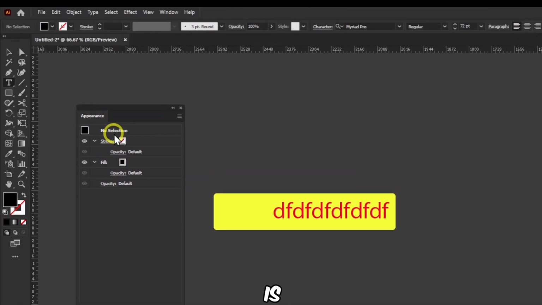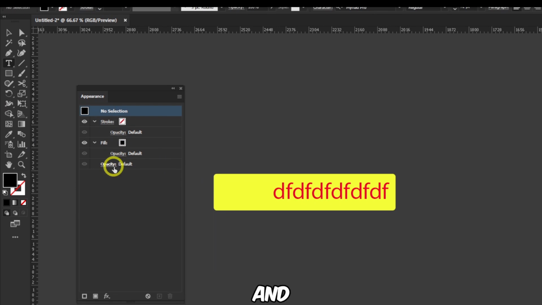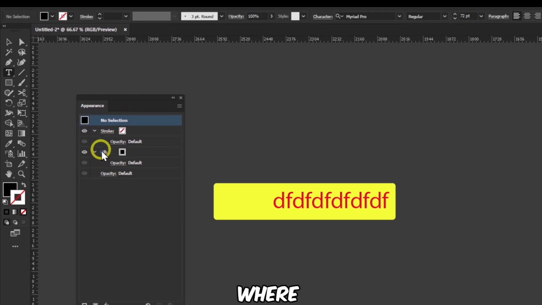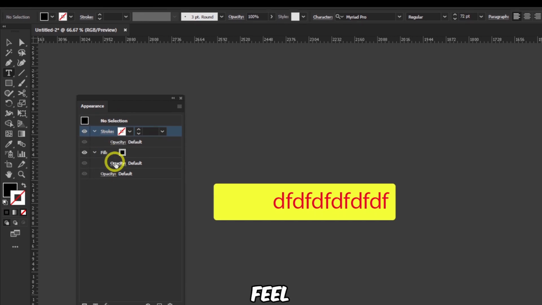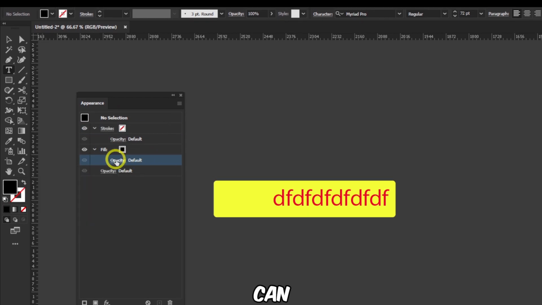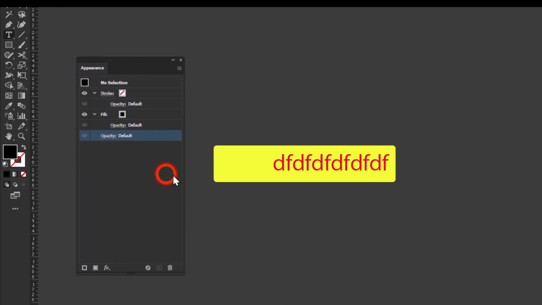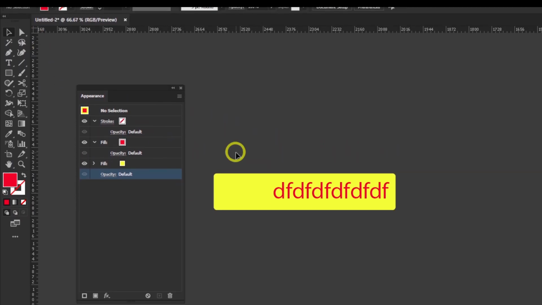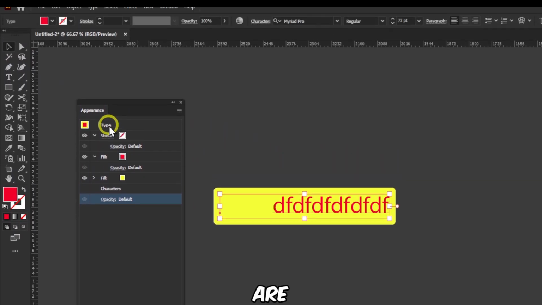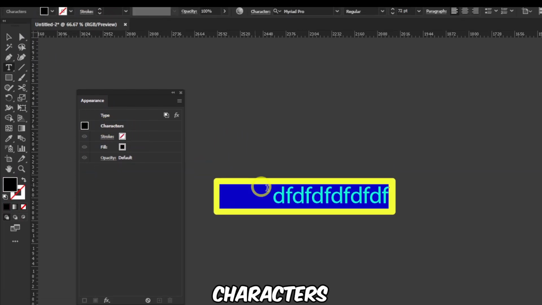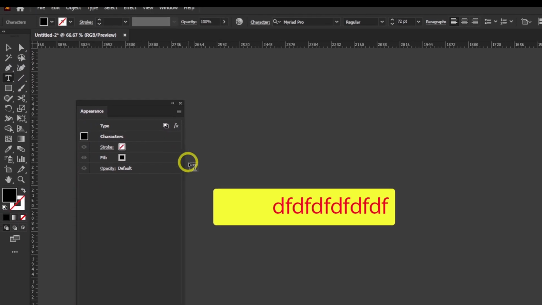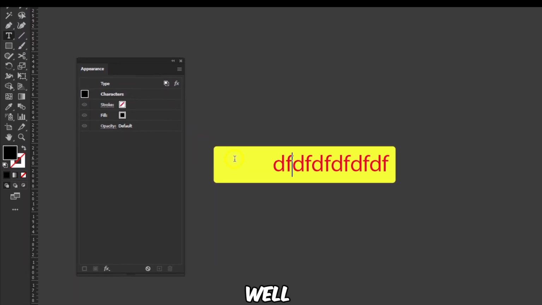Just so you know, here there is no selection, and if you want, here you can double click, and you have this color, fill, and opacity. You can change opacity from here if you want. Click here, back here, and select. Just so you know, you are in type right now. If you want, you can go in characters, and here you have the fill and color stroke. But yeah, very helpful tip as well.